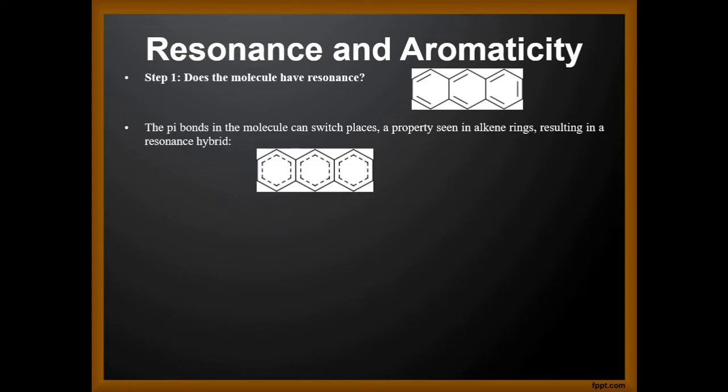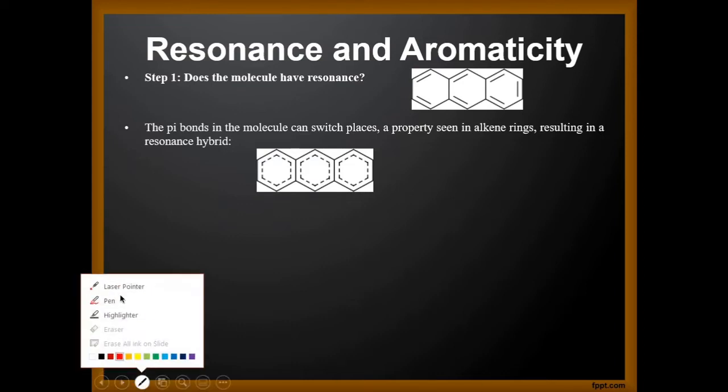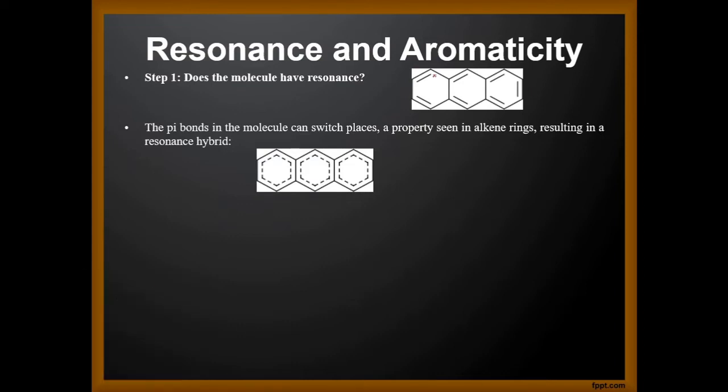So we can change the position of the bonds, so something like this. Okay, so we can change the position of the bonds and we can draw the resonating structures. And we can draw a new structure based on this.